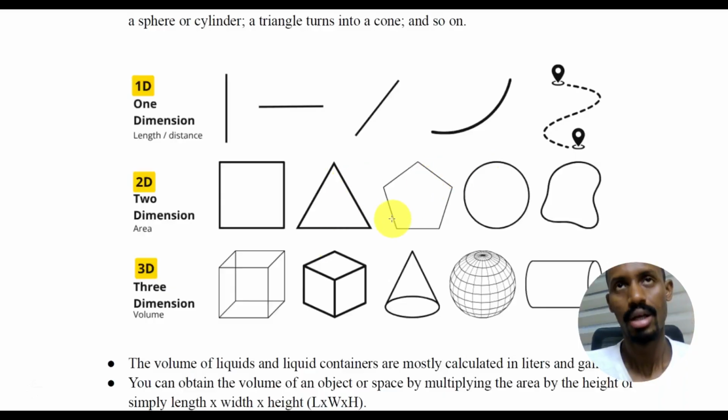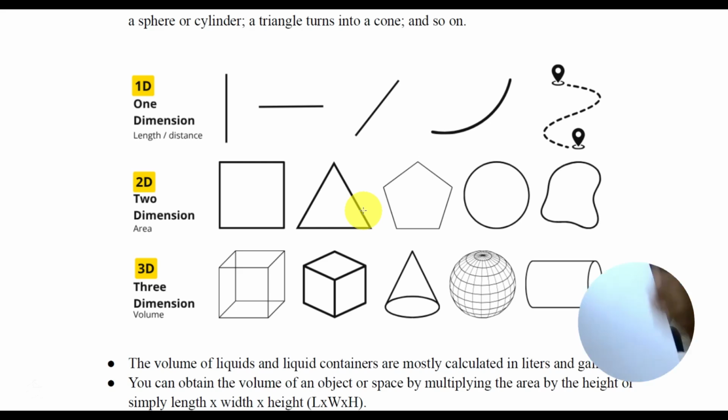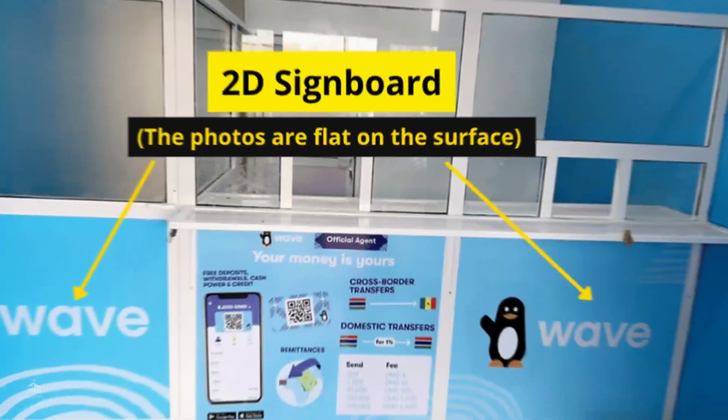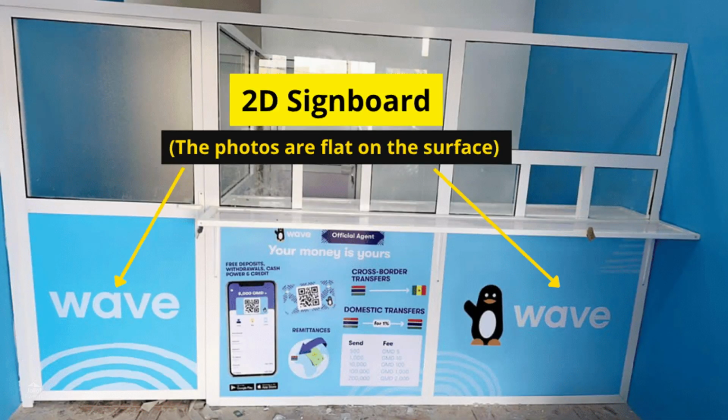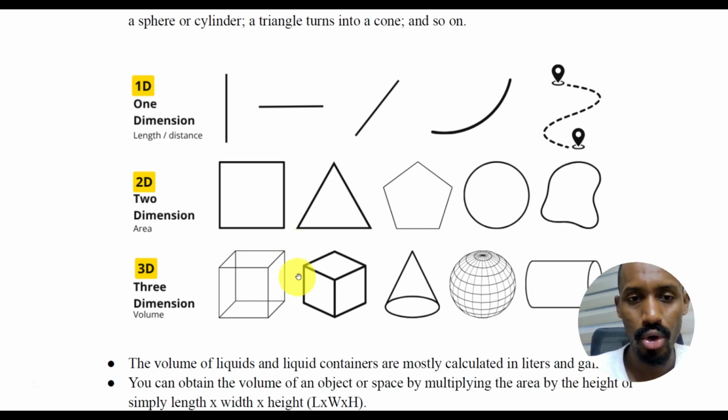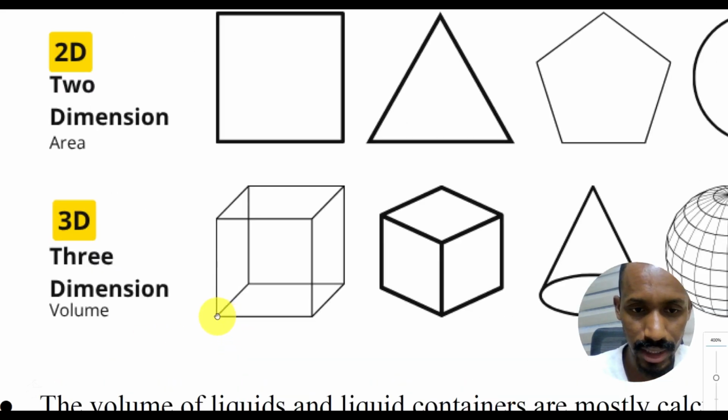2 dimension also means when you print something on a piece of paper. When you print something here, it means that you are printing on a flat surface. That's why we call it 2D printing. Like when you print on a piece of paper or on a sticker, it's 2D printing. But what happens when you consider 3 sides? Now you have 3D, that's why it's 3 dimension. You are considering the width here, the length here, and the height here.